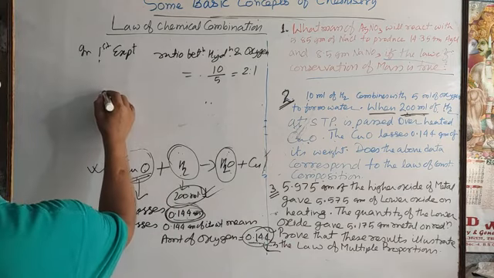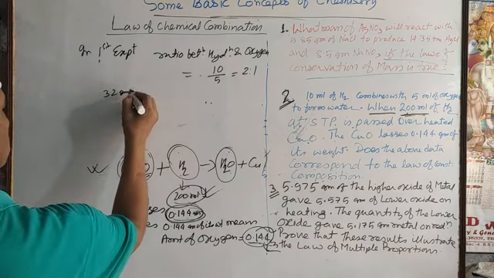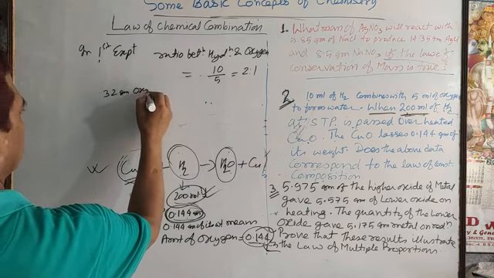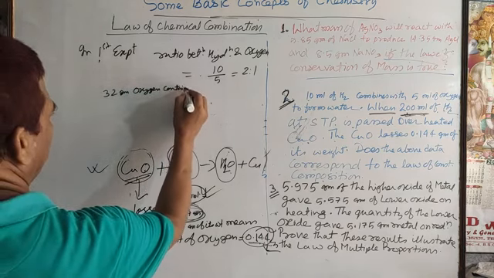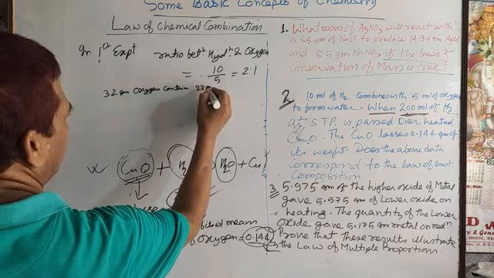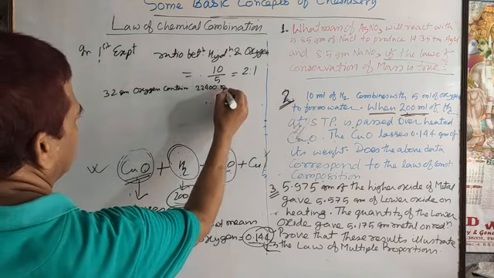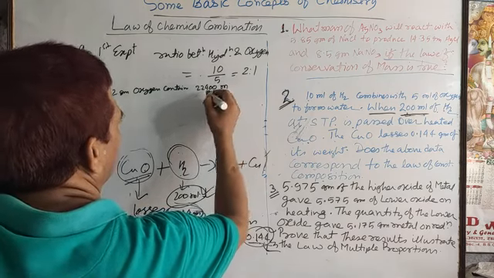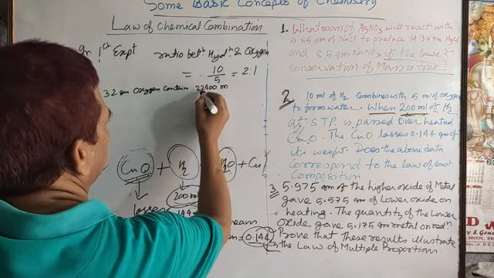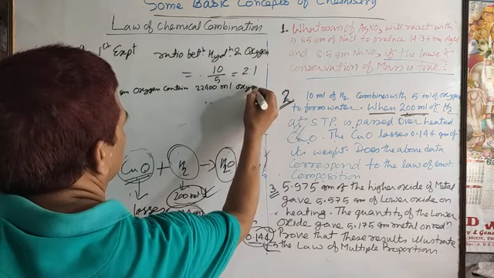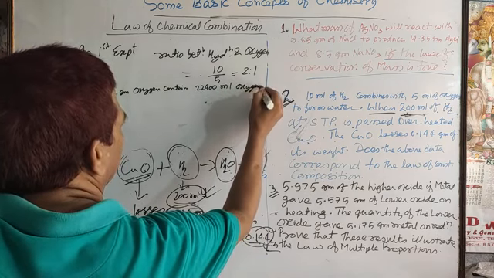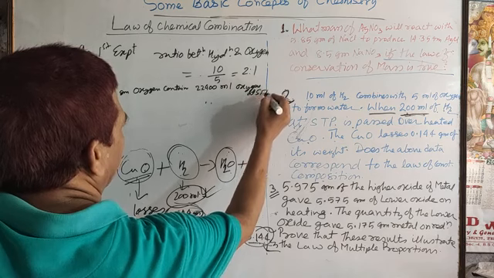All of you know 32 gram oxygen contains 22.4 liter, meaning 22,400 ml of oxygen at STP. This is correct.